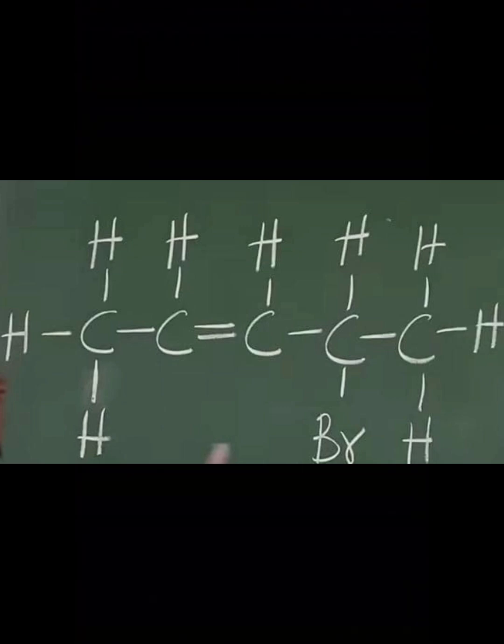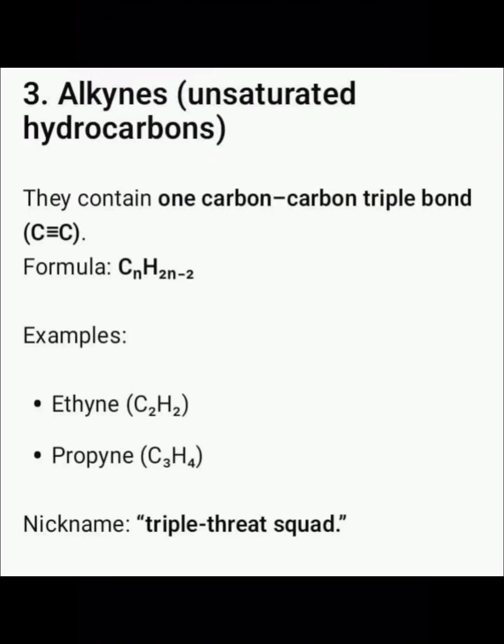Now we move on to the alkynes, which are the unsaturated hydrocarbons. They contain a triple bond, hence they are formed by the formula CnH2n-2, where n represents the number from meth to dec.